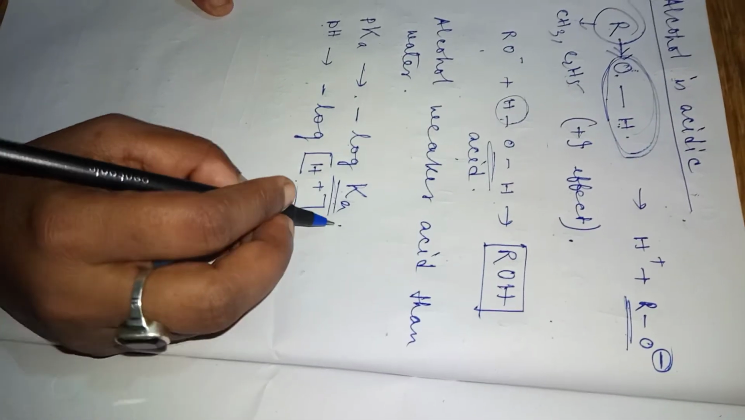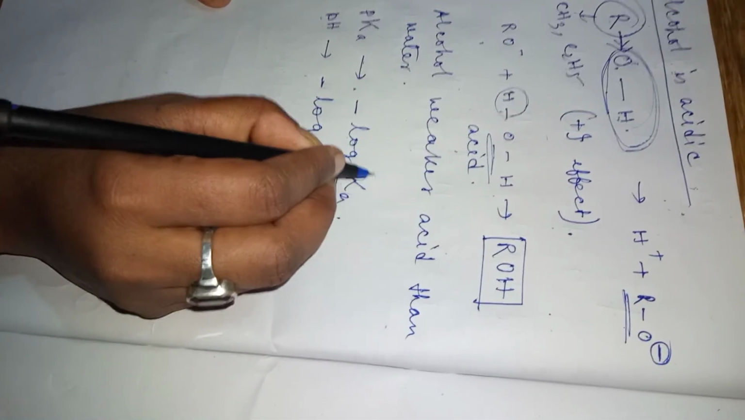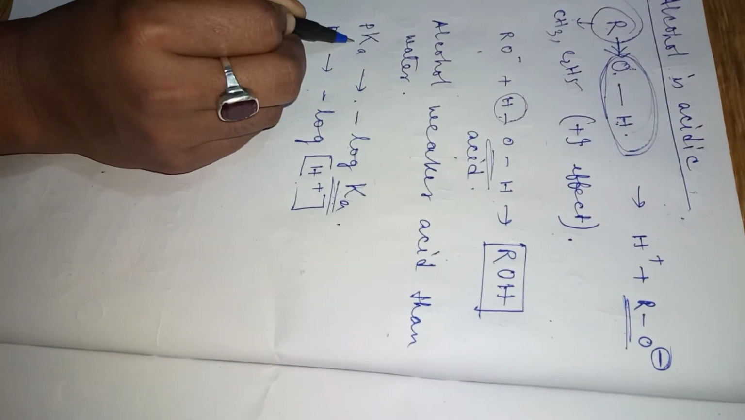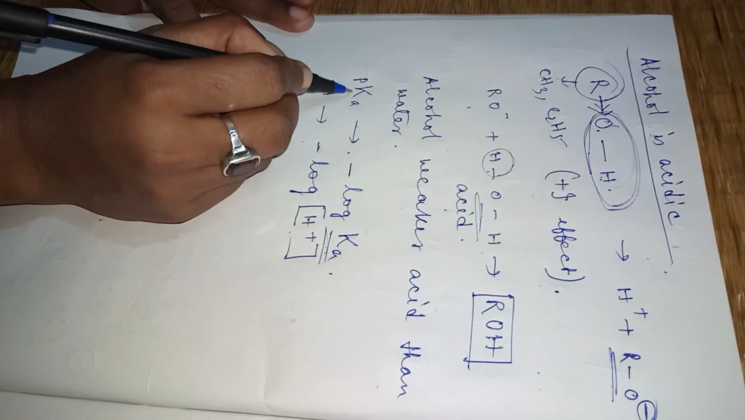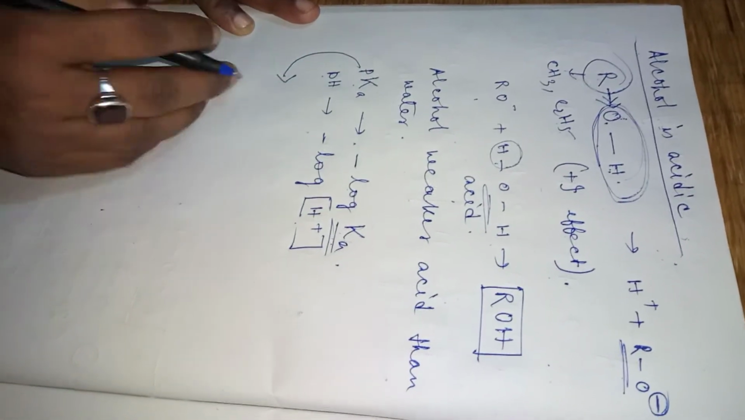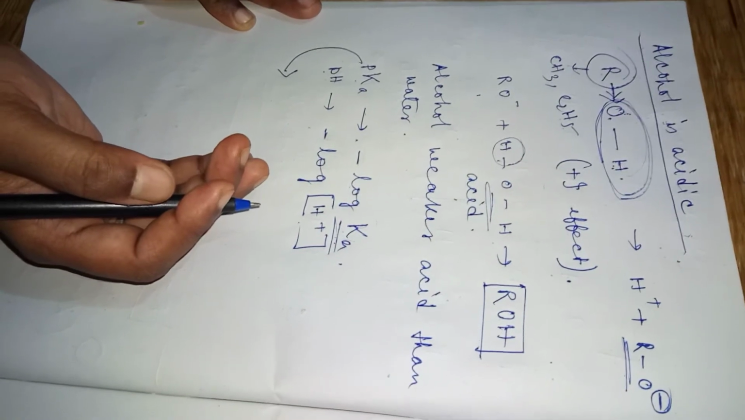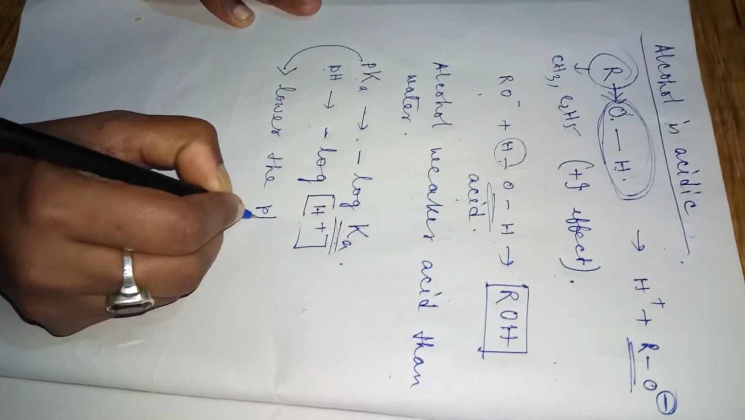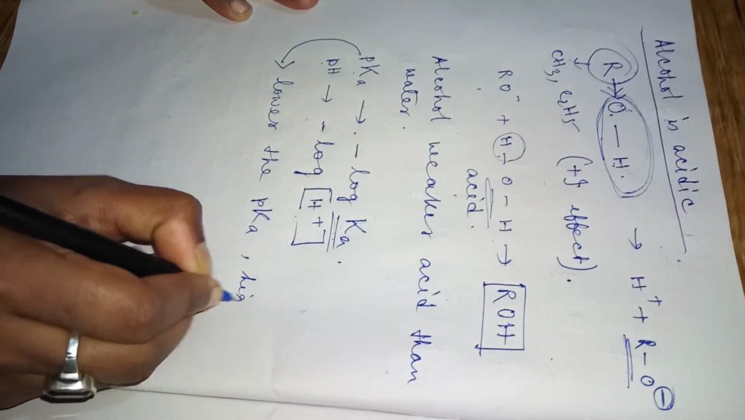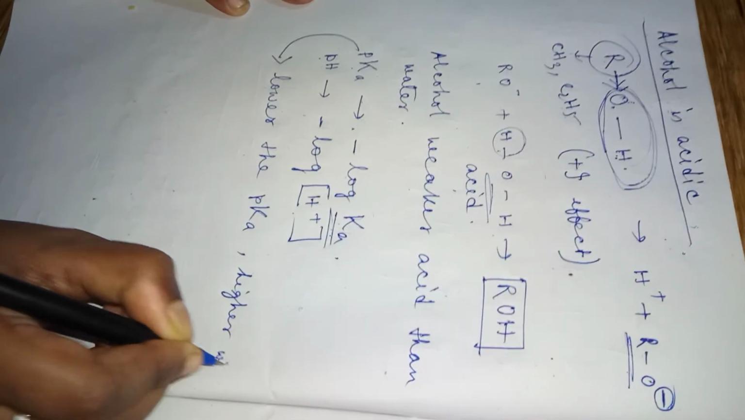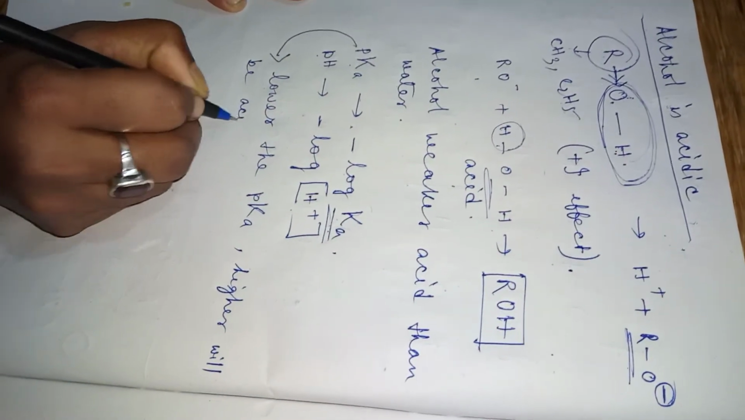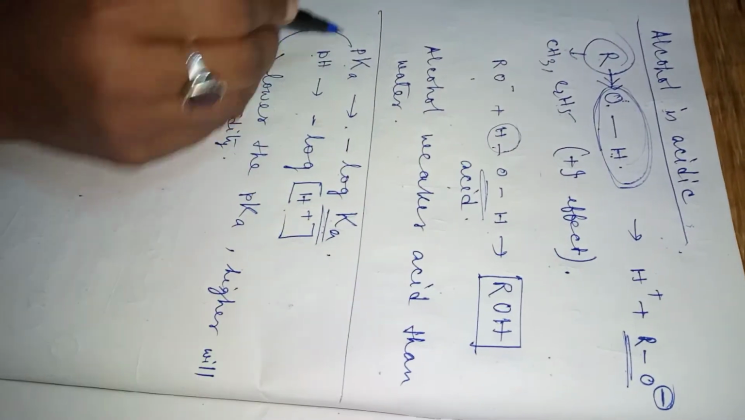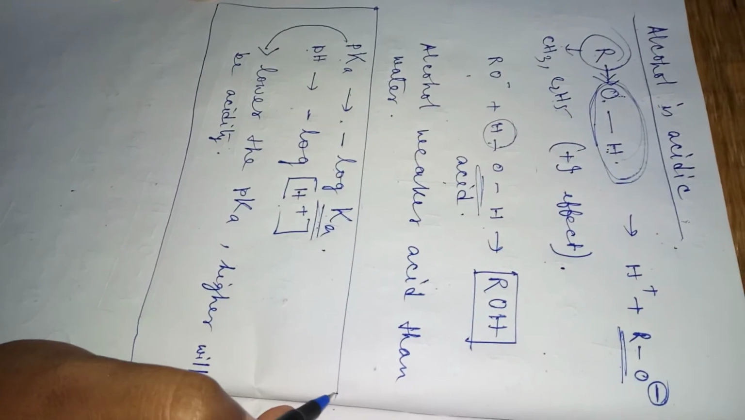Okay, that means higher the K value, the acid will dissociate more, and higher the K value, lower will be the pKa value. That means if the pKa is very low, the acid will dissociate more, the acid will be stronger. So lower the pKa, higher will be the acidity. This thing we have discussed because later on we will need this.